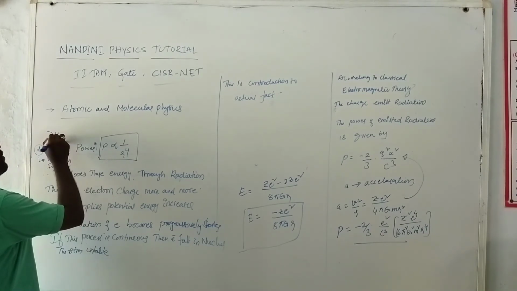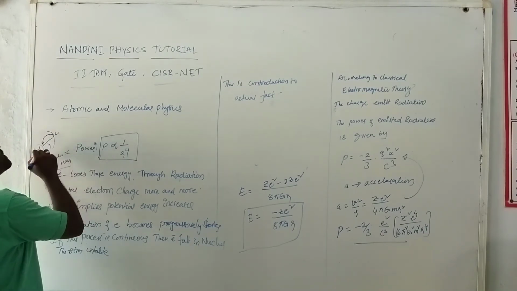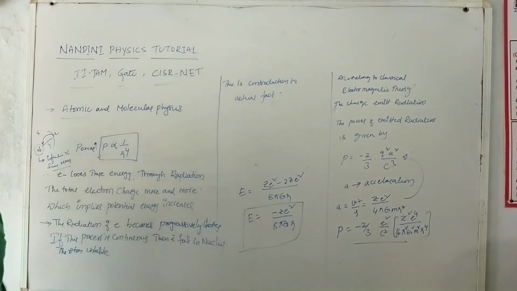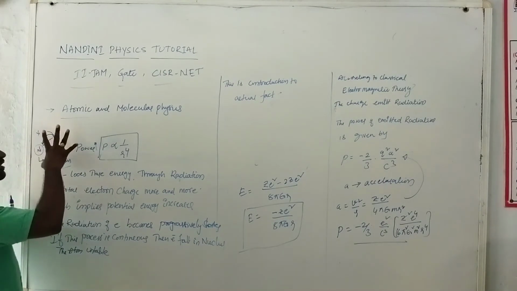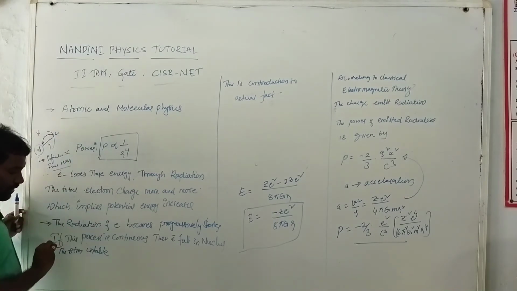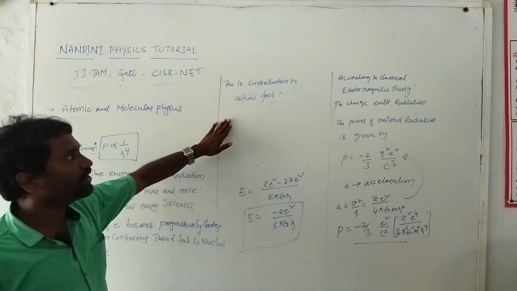After some time, the electron may fall into the nucleus, and the atom is in an unstable condition. Further, there is no electron, no atom. So it is actually a contradiction to fact.